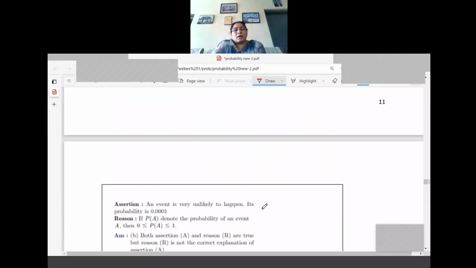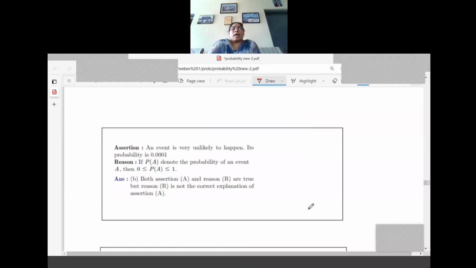I think I have one more question for you. An event is very unlikely to happen. Its probability is 0.001. The reason is: P of A denotes the probability of an event A, then 0 is less than or equal to P of A, which is less than or equal to 1. What is the answer they have given? Both assertion and reason are true, but reason R is not the correct explanation of the assertion A.